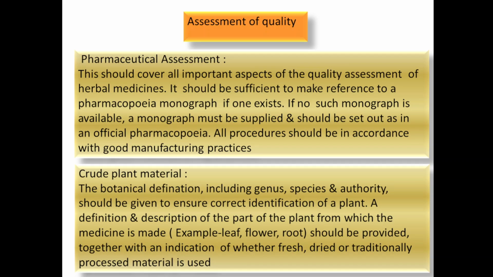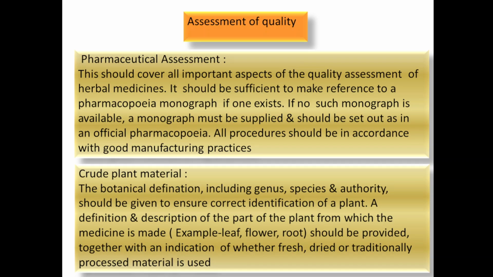A definition and description of the part of the plant from which the medicine is made, whether the leaf is used, flower, or root or rhizome, which part is used, that complete description about the part of the plant is also given, together with an indication of whether fresh, dried or traditionally processed material is used.